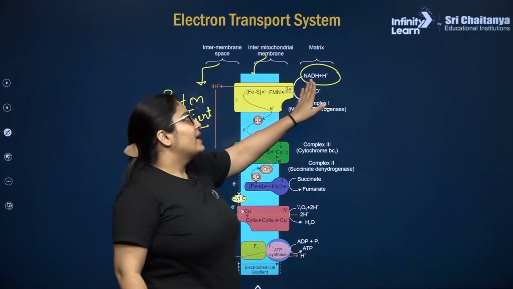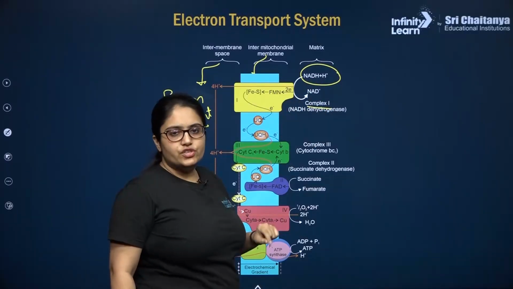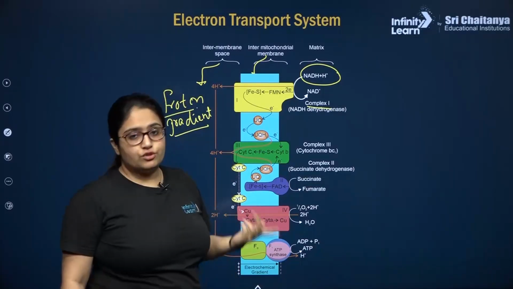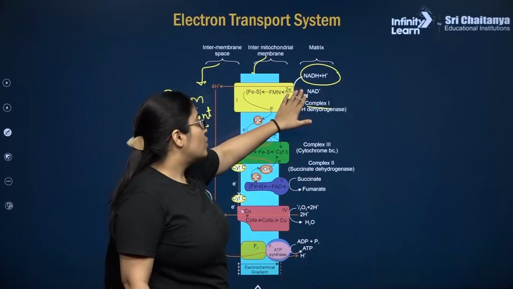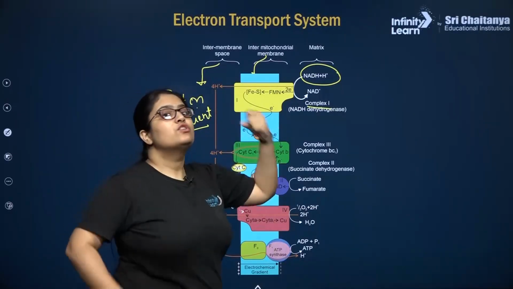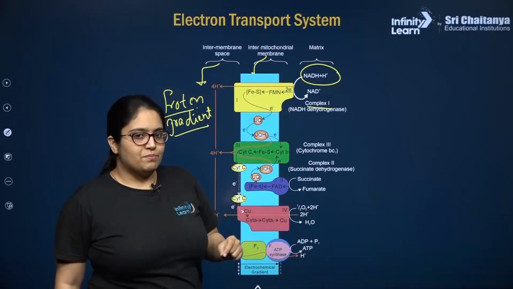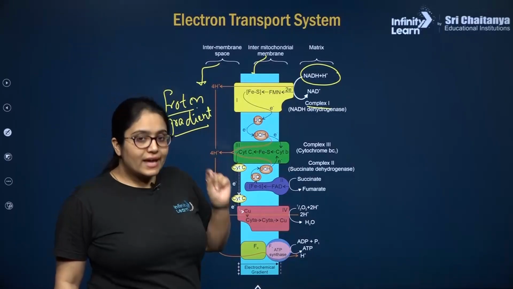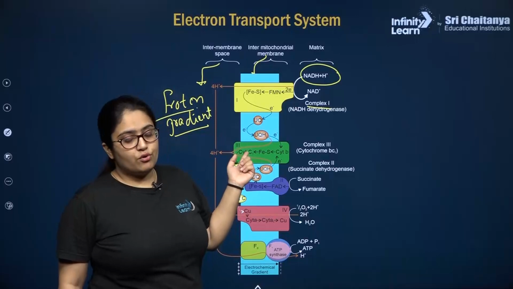So when NADH plus H plus is getting oxidized at complex number 1, that is NADH dehydrogenase, it will lead to production of protons, electrons and energy. Now these protons will be pumped into the intermembrane space, which will help in building up a strong proton gradient. Remember, according to the chemiosmotic hypothesis, to produce ATP there should be chemiosmosis, and for that there should be a proton gradient.